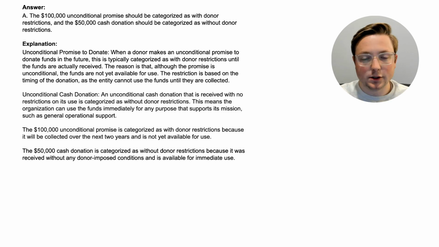So basically, just to reiterate that, even though they've received a promise, they know they're going to get the money, and they know that the money can be used for whatever they want to use it for, because they haven't actually received that money yet in their statement of financial position, they have to basically restrict that money right now because they don't want to use $100,000 that they haven't even received yet. So that's $100,000 that's going to be included in with donor restrictions until they actually receive the cash, and then if it's still an unrestricted or unconditional amount, they can move it over to without donor restrictions.